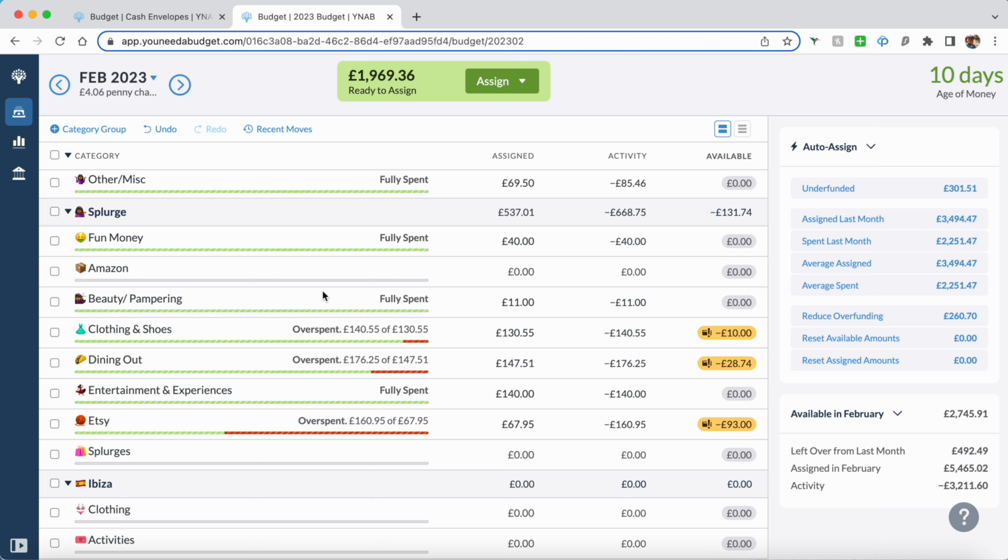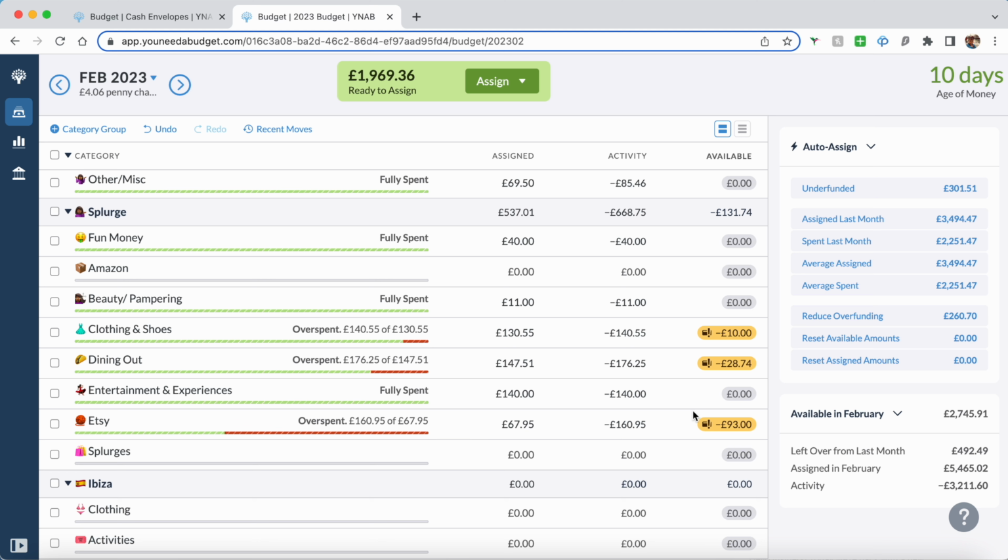So again, all these categories I have here, I'm currently cash stuffing. I've got the money in cash, and I've done a bit of spending on my credit card. Because I didn't have enough money assigned and I spent on my credit card, YNAB shows this in yellow to say, okay, you've got some overspending that's happened here. Looking at the progress bar, it's all green and then red. Red is basically all my overspending.